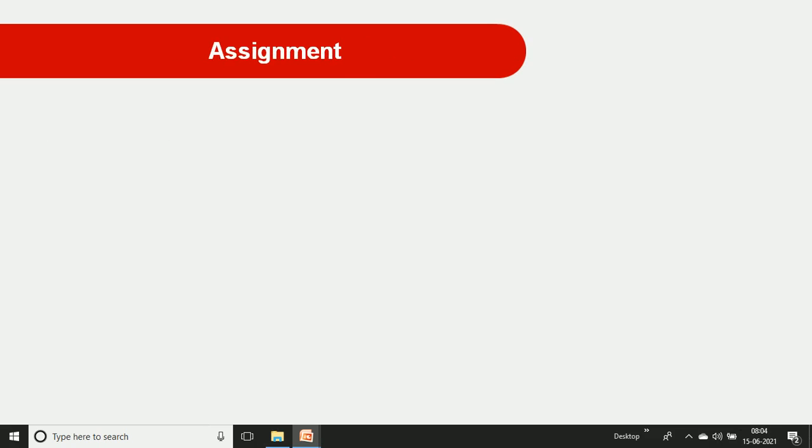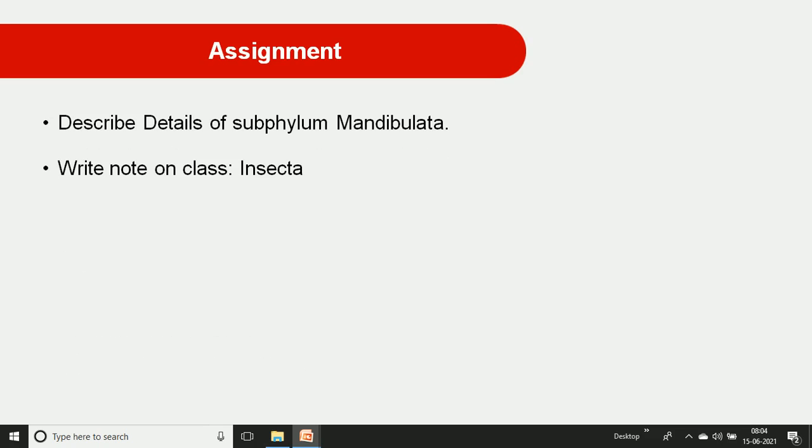Now a small assignment for you: describe in detail the subphylum Mandibulata, writing all the information related to Mandibulata. Then another question: write a note on class Insecta, in detail with examples, and then upload it on our Google Classroom or send it to my email ID ramnath@ktshmcollege.ac.in.